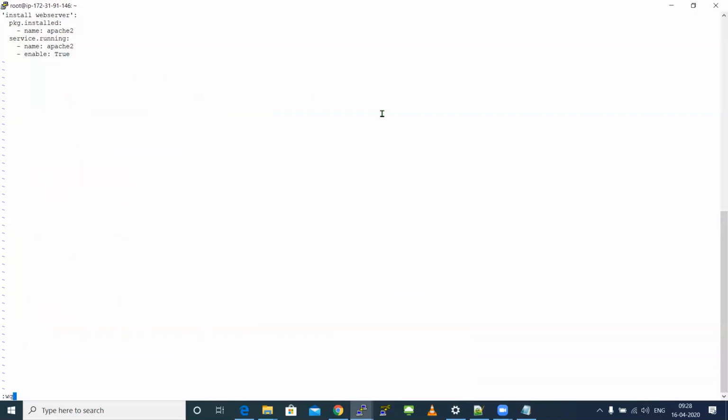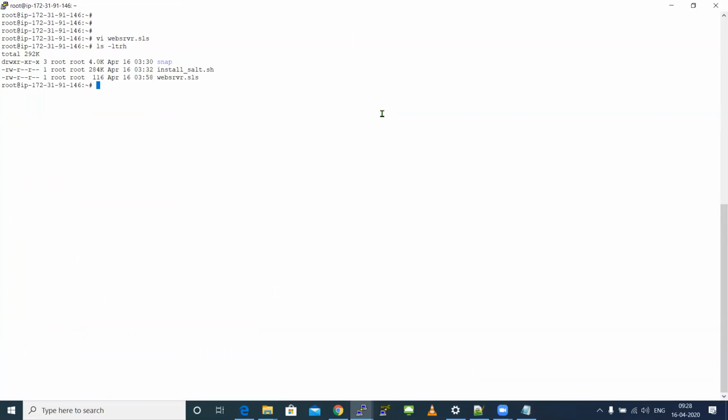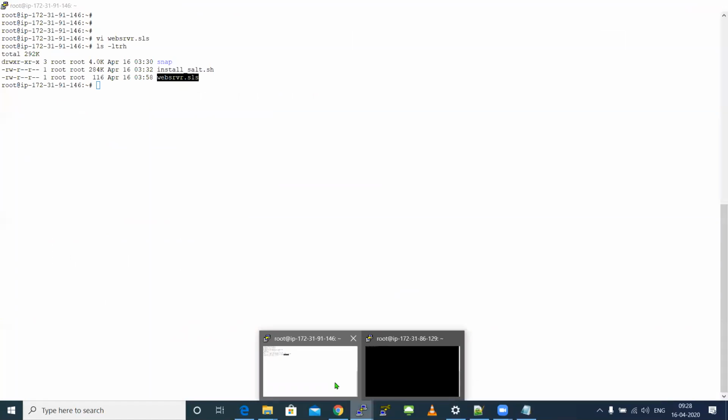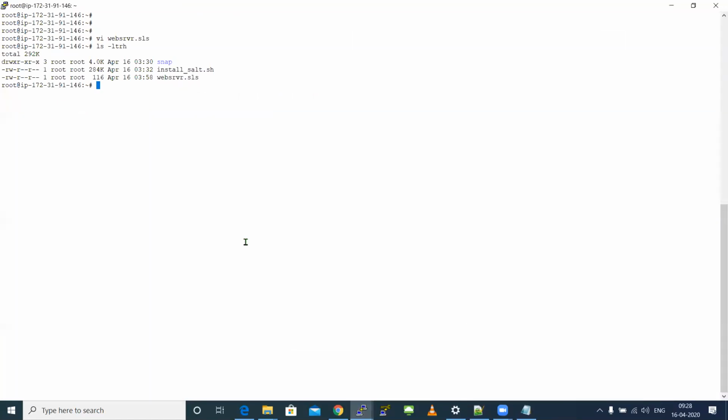Okay, now I'm simply saving this. So this file is saved in my master. Now if I execute this SLS file in my destination machine, a package will get installed and the package would get started. Okay, so simply sudo salt, statement 1, and statement 2 is targeting. I'm going to use a simple targeting. Okay, I'm not going to use compound matches or PCRE. Let's use a simple one. When you are practicing, you can give multiple conditions by using compound matches and PCRE.